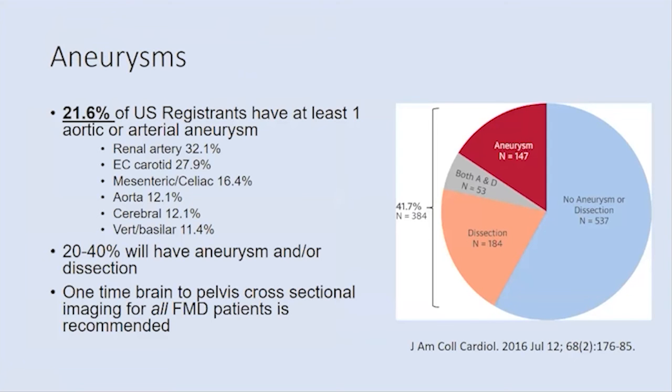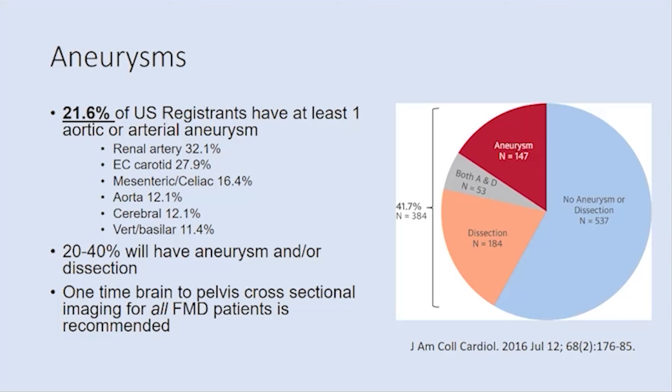And then aneurysm. So why is this relevant and why is it important to identify FMD? So 20% of our US registrants have at least one aortic or arterial aneurysm. You can see some of the statistics here. And less than 50% will have aneurysm or dissection. And these are some of the complications that we worry about and would like to identify for our patients, because fibromuscular dysplasia in itself, when we do our initial screening test, it's very rare.